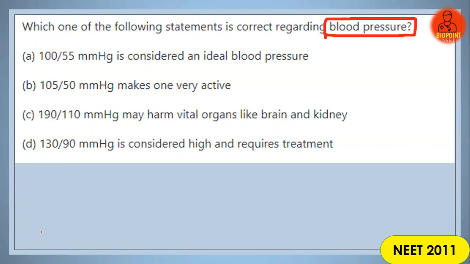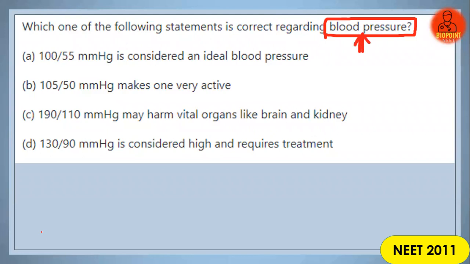Option B, 105/50 mm Hg makes one very active. Option C, 190/110 mm Hg may harm the vital organs like brain and kidney. Option D, 130/90 mm Hg is considered high and requires treatment. Which among the four options regarding blood pressure is correct?